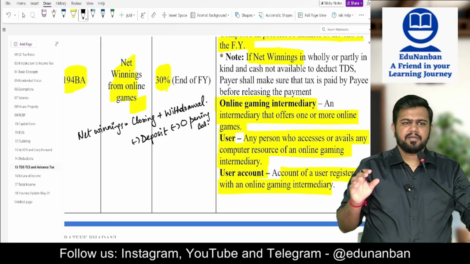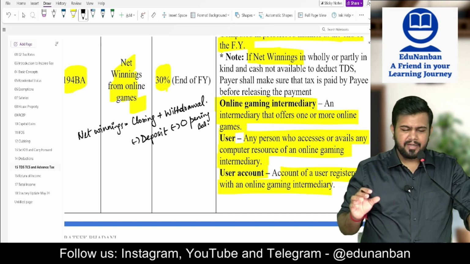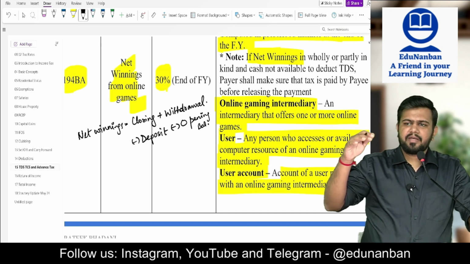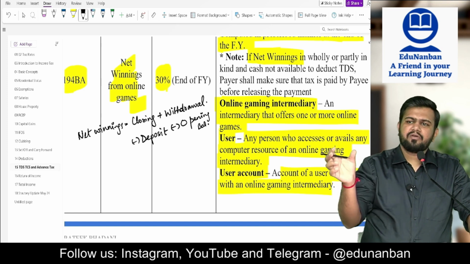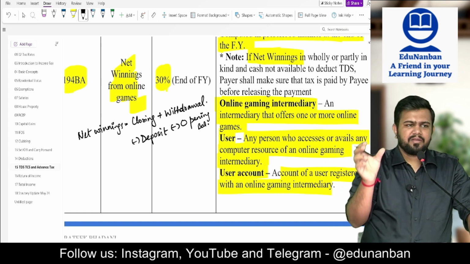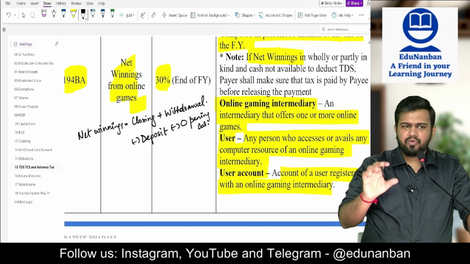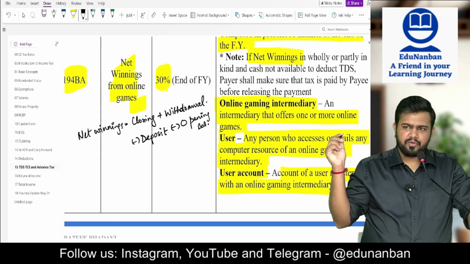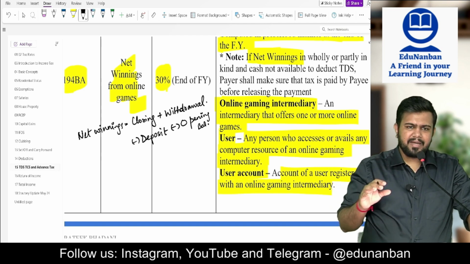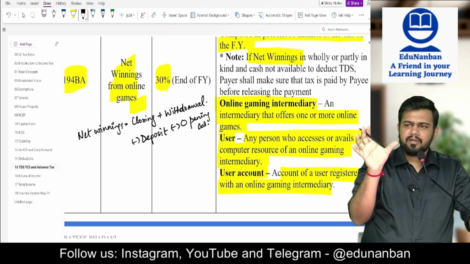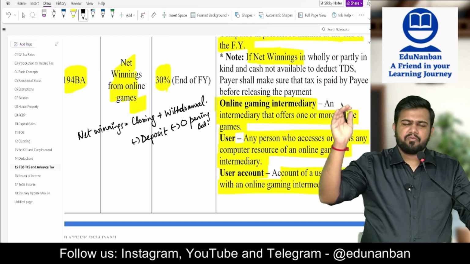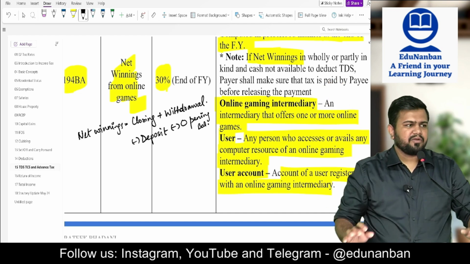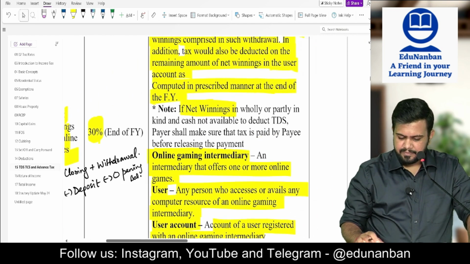So how to compute the net winnings at the year end? I told you TDS should be deducted at 30% on each withdrawal. Then I told you at year end also, whatever balance is there, you have to deduct the TDS on that. How to compute the amount? You should compute like this: net winnings is equal to closing balance plus withdrawal minus deposit minus opening balance. This is the total net winnings. On this, whatever is already deducted, you leave it. On whatever balance is there, you have to deduct 30% TDS.